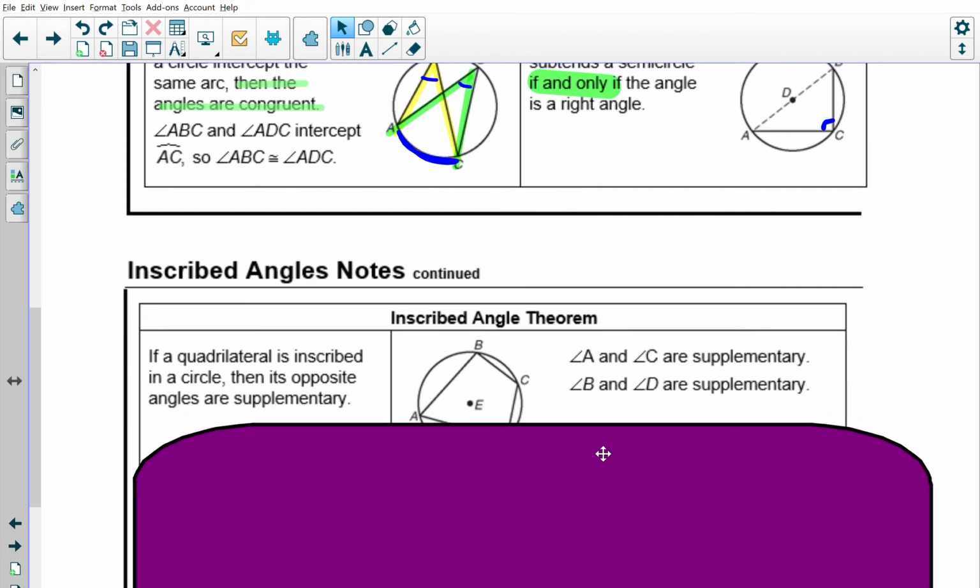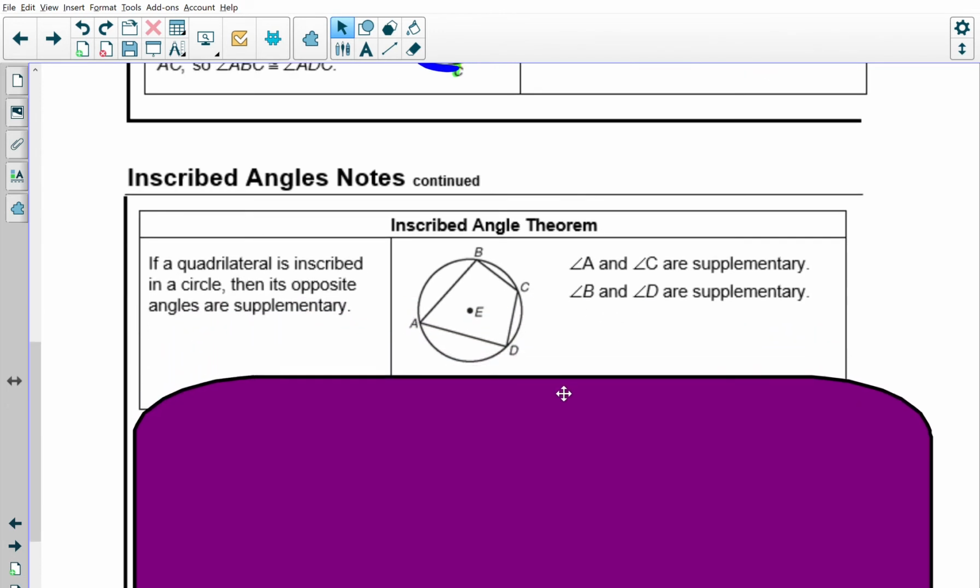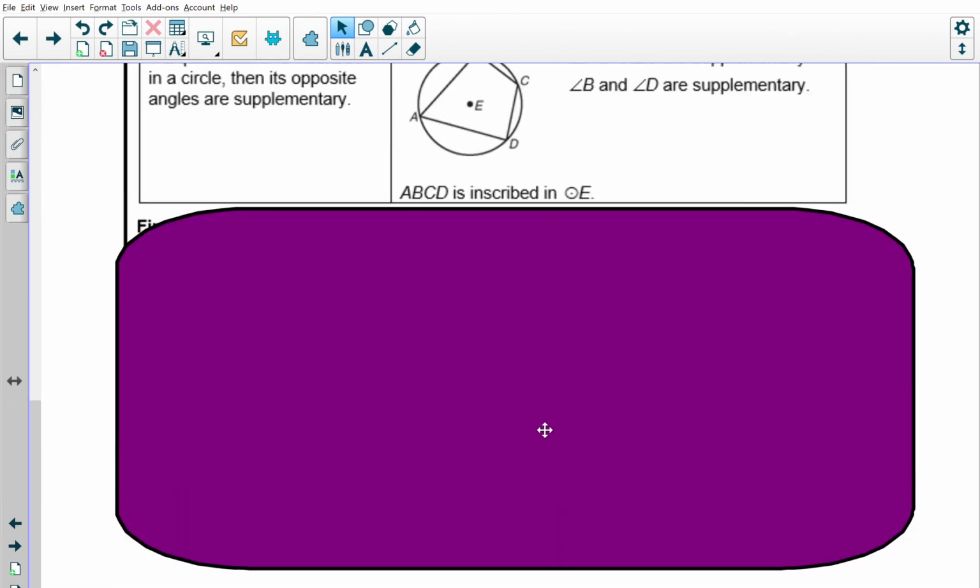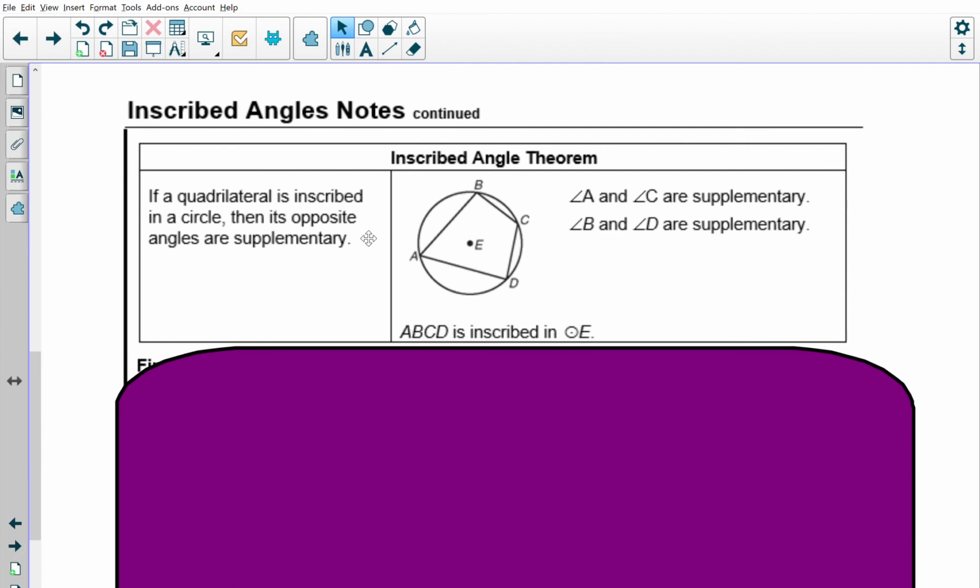And then we talked about the inscribed angle theorem, which basically just said opposite angles of a quadrilateral are supplementary, right? So A and C have to add up to 180 degrees, and B and D have to add up to 180 degrees.